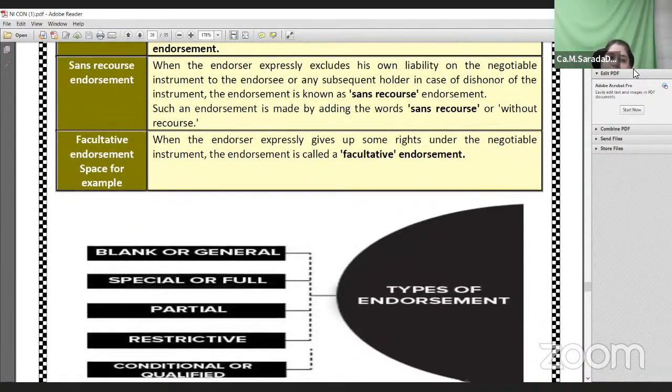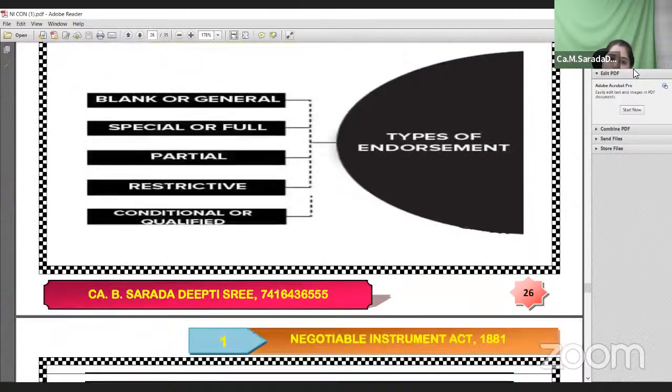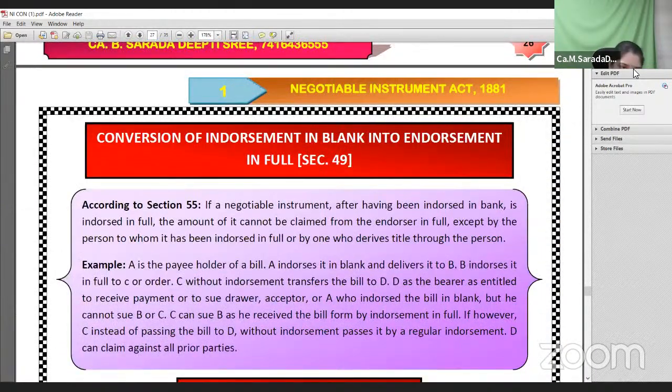So these are the different types of endorsements: blank or general, special or full, partial, restrictive, and conditional or qualified endorsements. Okay. Now this is very important: converting a blank endorsement into full endorsement. What is this, madam? Suppose A is the holder of the bill. A endorses the instrument in blank and delivers it to B. B endorses it to C or his order.